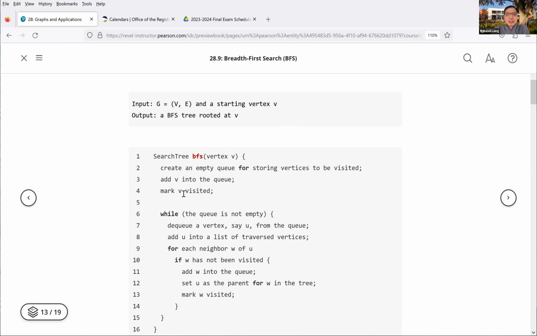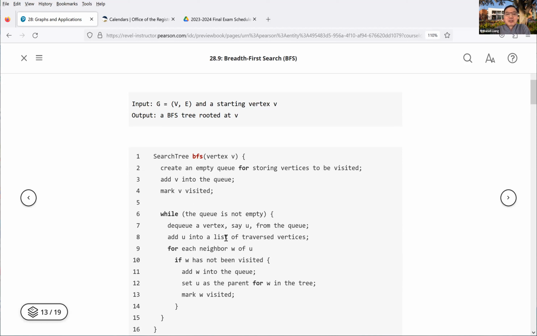So yeah, we can mark V visited here now. Why is the queue not empty? The queue is not empty. Now the queue has V inside, so it's not empty, right? Dequeue a vertex. The first one is V, and say this one you dequeued is U. So U is the one out, representing the one you just dequeued from the queue.